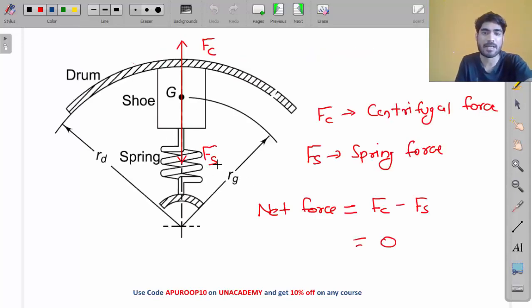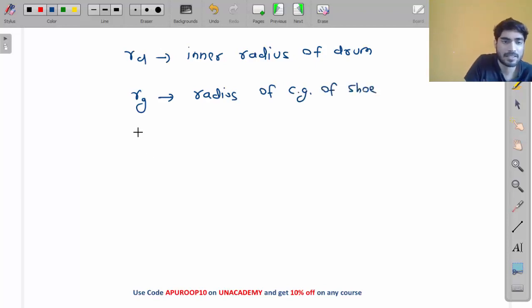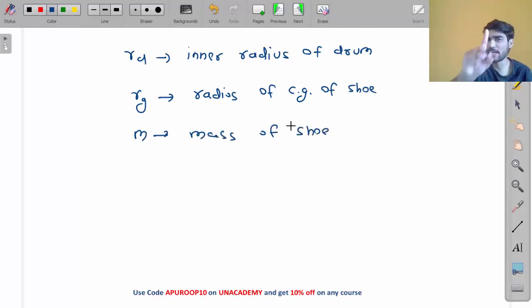What is Rg, my friend? Rg is the radius of center of gravity, because the forces will be acting at the center of gravity. So the distance of force from center of gravity is Rg, my friend. Rg is the radius of CG of shoe. Let's say M is the mass of one shoe. We are talking about one shoe.